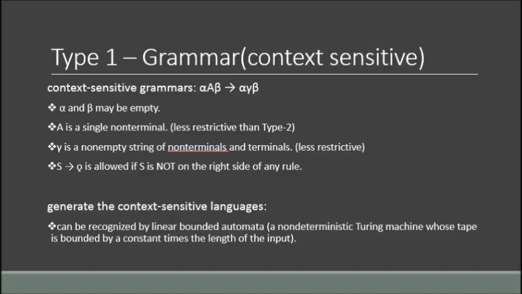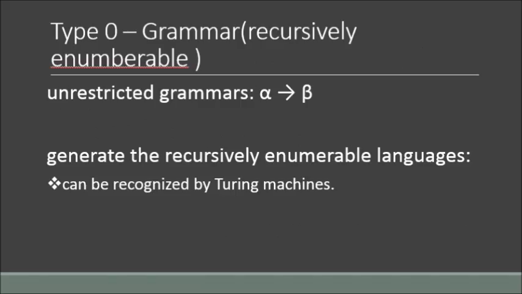Type 1 grammar is also known as context-sensitive grammar. The rules for this are as follows. Alpha and beta may be empty, A is a single non-terminal, and gamma is a non-empty string of non-terminals and terminals. Type 0 grammar is recursively enumerable. It is unrestricted grammar, that is, alpha gives beta. This can be recognized by any Turing machine.